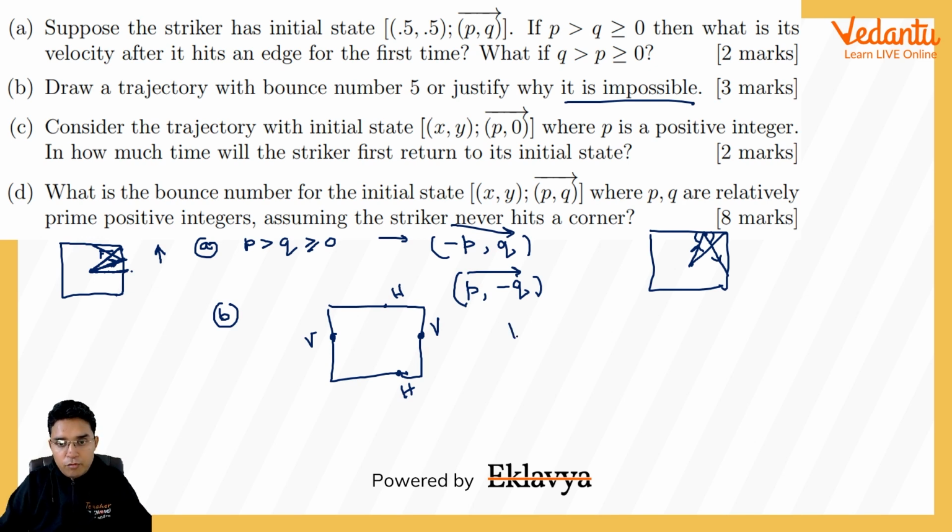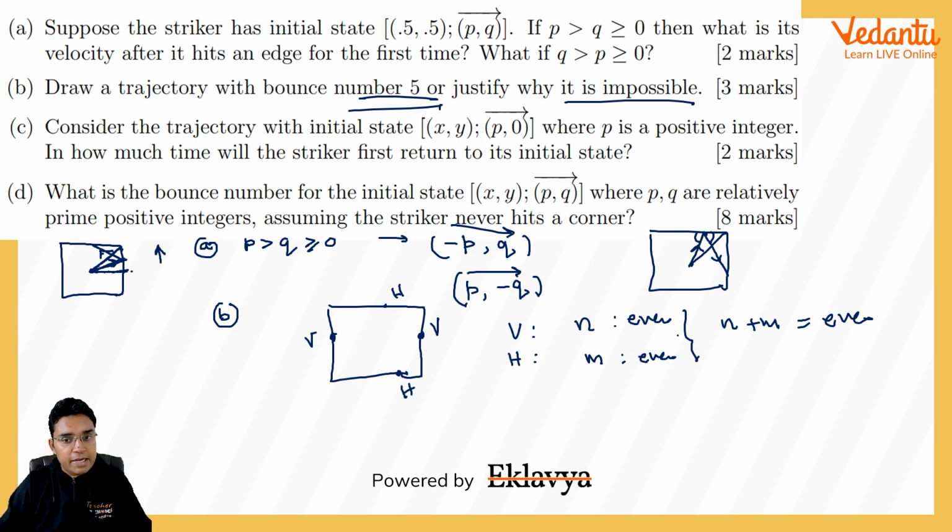Okay, so if from the vertical walls there are n number of hits, and from the horizontal walls there are m number of hits, in order to reach this striker to its initial state, they both should be even. And if they both are even, then the bounce number n plus m has to be even. So having bounce number 5 is just not possible.